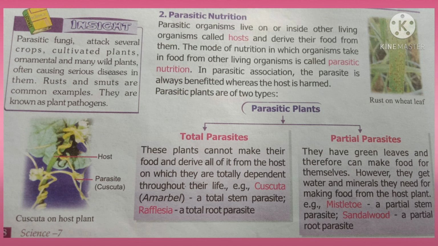There are two types of parasitic plants. One is total parasites, the other is partial parasites. In total parasites, the plants completely depend on the host plant. Example, Cuscuta. In partial parasites, the plants partially depend upon other host plants. Example, mistletoe, sandalwood. What are plant pathogens? They are organisms which cause disease to other organisms. Examples are rust, smuts.